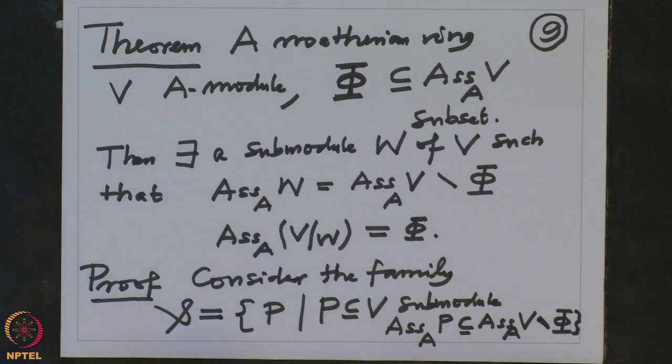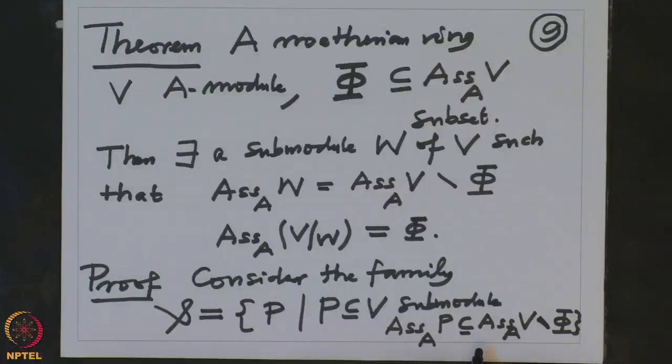Look at this family. And I want to now choose a maximal element in this family with respect to inclusion.